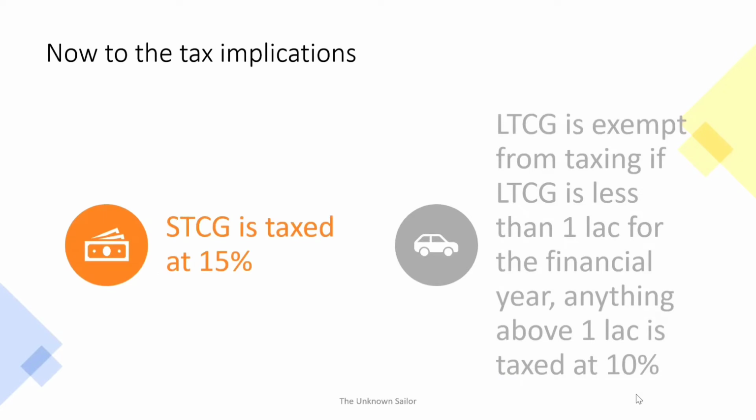Now to the tax implications. We know that STCG is less than 1 year, LTCG is greater than 1 year, so STCG is taxed at 15% flat out and LTCG is exempt of any taxes until you make your first 1 lakh gains and anything above that is taxed at 10%.